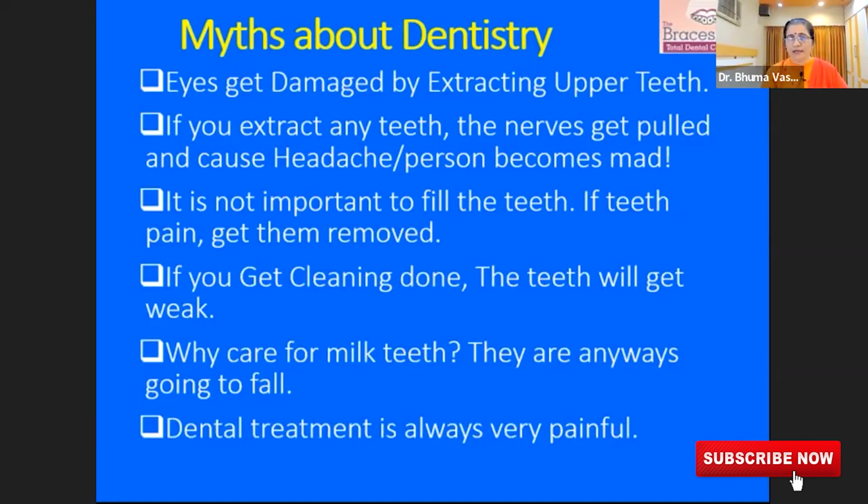Now, I have to tell you here that dental treatment can be painless because the doctors are very compassionate. They would give you local anesthesia and do your treatment. But if the condition to begin with, because of the patient's unawareness and negligence, is so bad that the patient is in excruciating pain, the patient certainly feels a lot of pain because of the teeth which are decayed and destroyed. So how do we prevent painful conditions in regard to teeth?